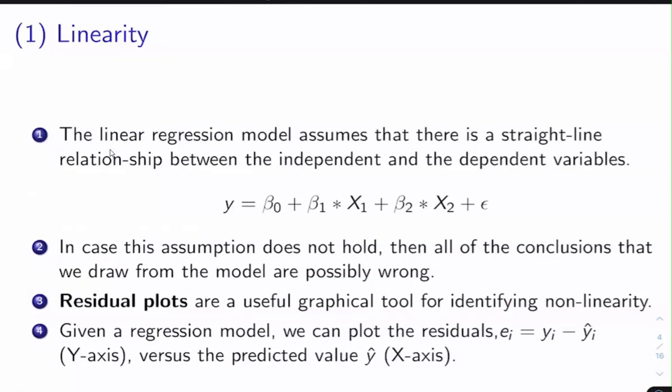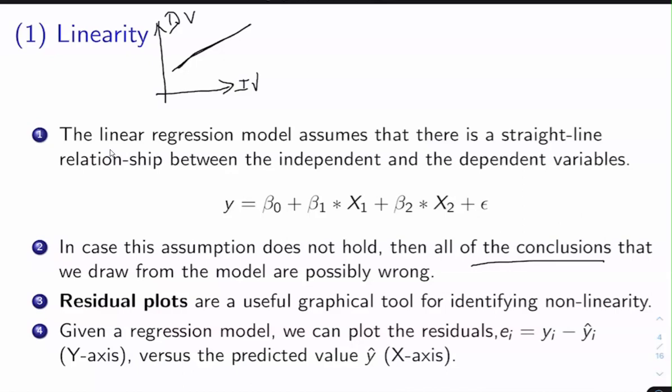So while building any linear regression model, we assume that there exists a linear relationship between the independent variable and the dependent variable. If this assumption is wrong, then all the conclusions that we draw from the model that we have built are also going to be wrong.